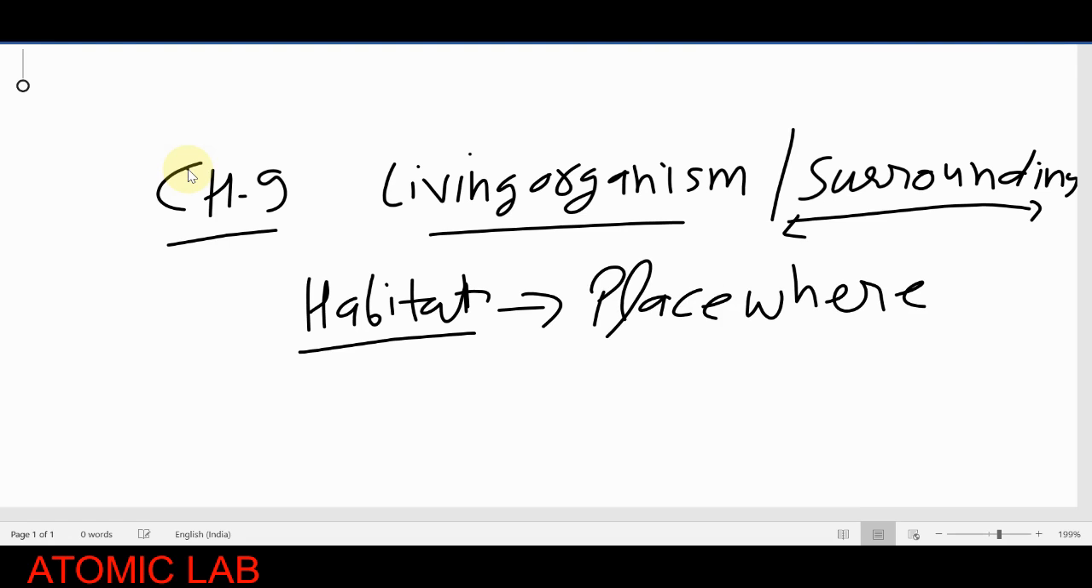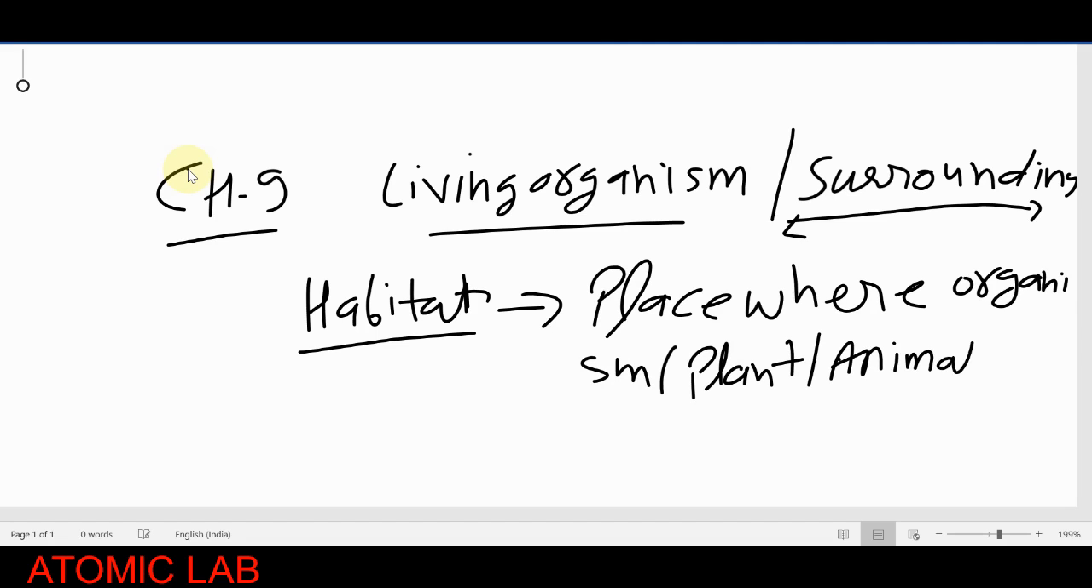organisms live. Organism means, I hope you know, we are talking about plants and animals. So where you see plants and animals live, that is known as the habitat. If I ask you where you live, you will definitely say I live in my house. So your house is your habitat. The reason is that you get everything in your house. You get food, you get security, you get shelter, you get air. You get everything you need at your house.